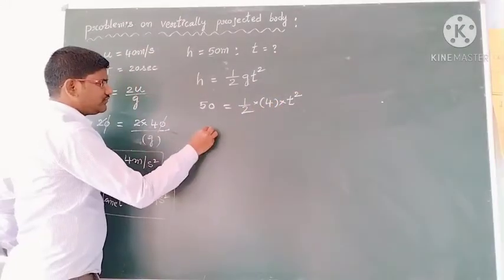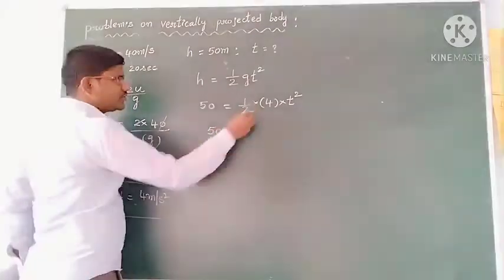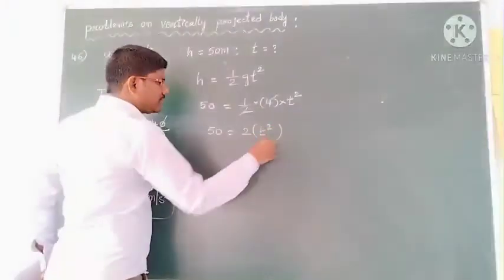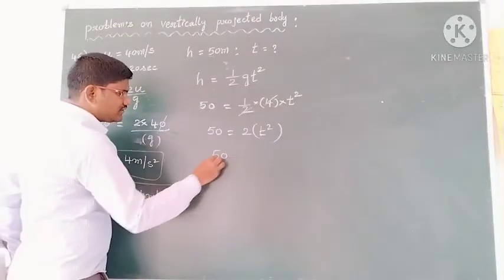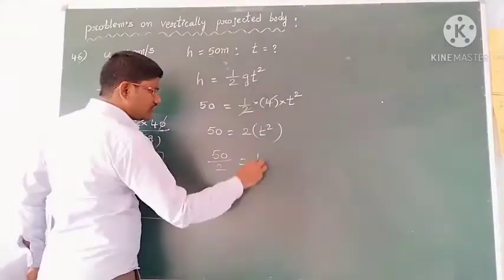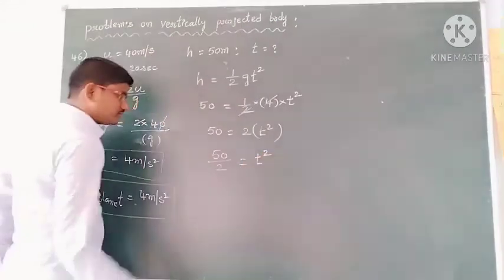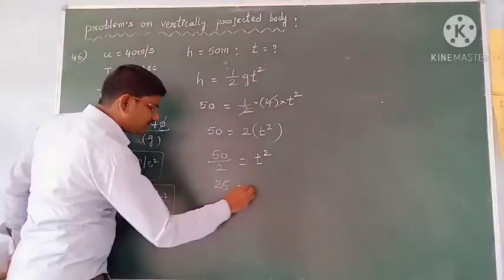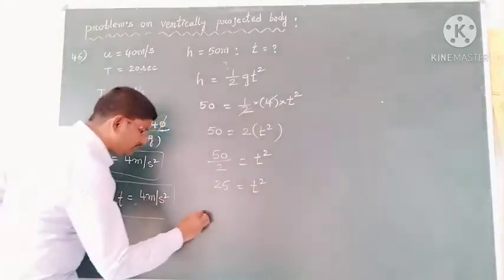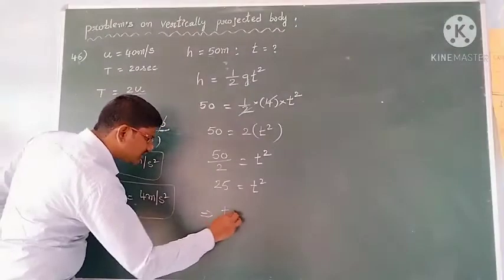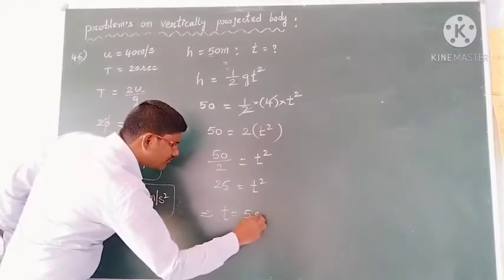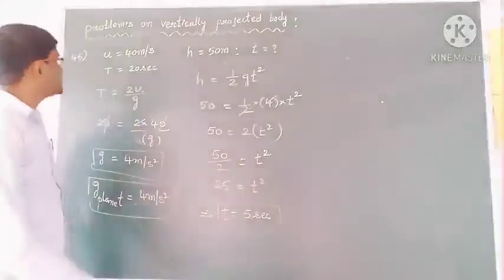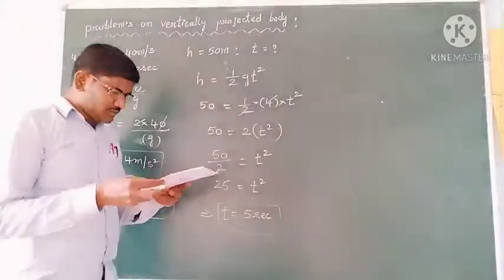Then 50 is equal to 2 into t square. Then 50 by 2 is t square, so you get 25. So 25 is equal to t square. That implies t is equal to 5 seconds.